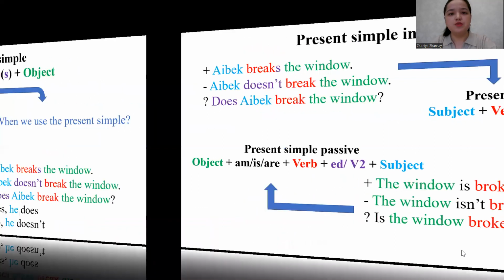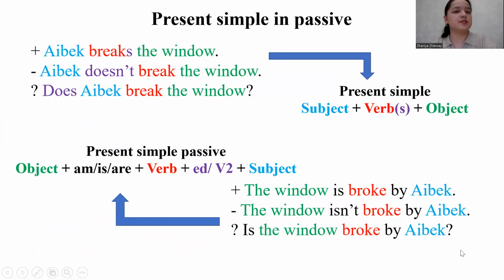Now, let's move to the present simple in passive. I taught you the form of present simple and I gave you examples of present simple. Now I want to tell you present simple passive. The form of present simple passive is object plus am, is, are plus verb 3 or verb ed plus subject.